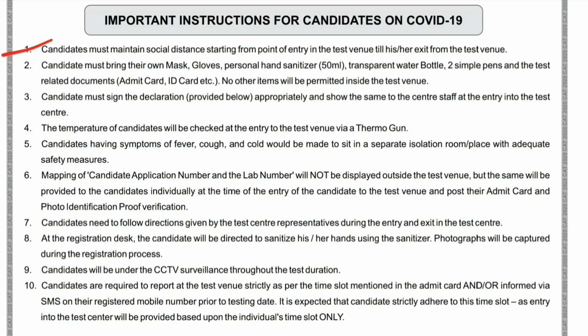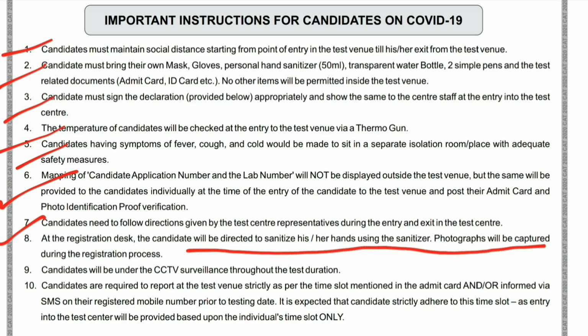And there are further 10 instructions regarding COVID as well. You have to maintain social distancing, wear a mask, gloves and carry personal sanitizer. You have to sign the declaration, temperature will be checked, and anybody having symptoms will be isolated. Mapping of admit card numbers used to happen outside, now it will happen inside. That's not a main issue for students. You need to follow the directions given by the CAT center representative. At the registration desk, you will be directed to sanitize your hands. That's okay. There will be CCTV cameras. You are required to report to the center strictly at the time mentioned. These are the 10 instructions given for COVID-19 on page number 2.